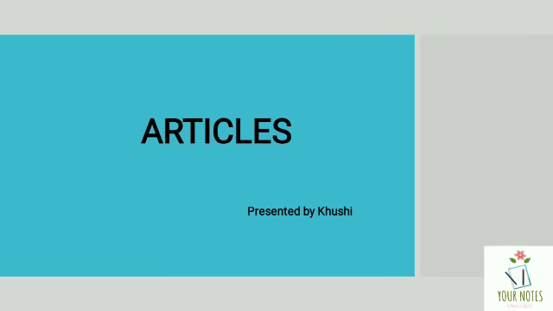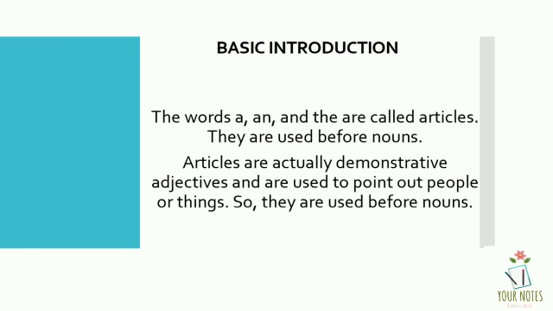I am Kushi and today we are going to discuss articles. Basic introduction. The words a and the are called articles. They are used before nouns. Articles are actually demonstrative adjectives and are used to point out people or things. So they are used before nouns.